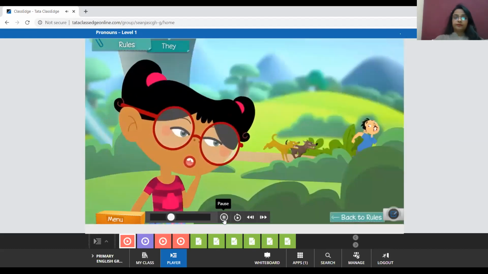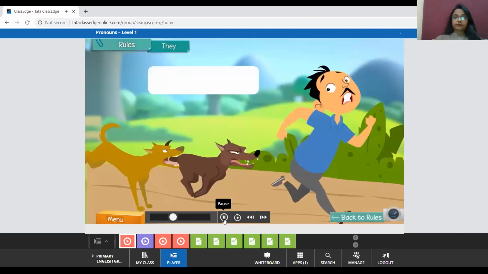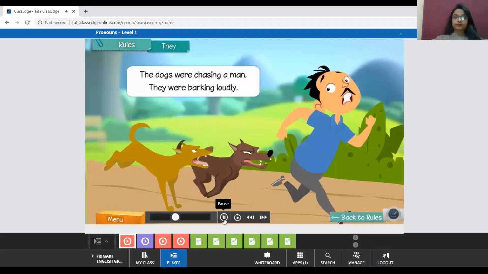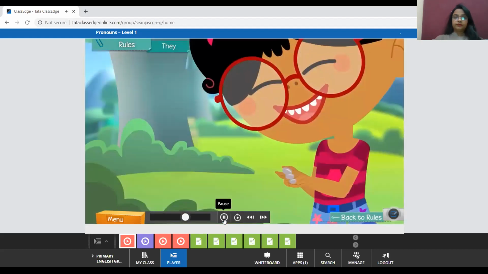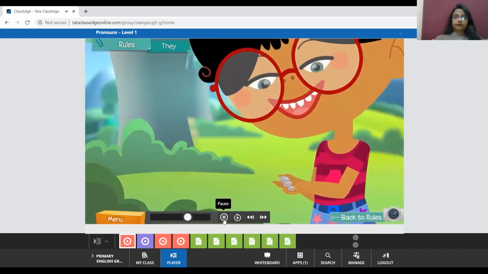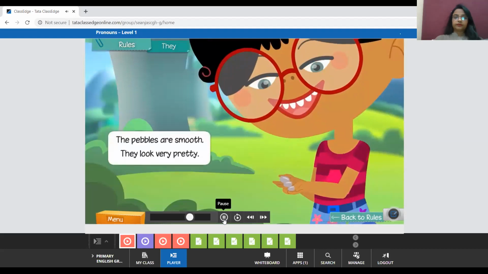Jia heard some dogs barking. The dogs were chasing a man. They were barking loudly. Here we are talking of dogs, not one dog, so we use they in place of the noun dogs. Look, Jia has found some lovely pebbles. The pebbles are smooth. They look very pretty. Here they is used for the noun pebbles. We use they when talking about more than one thing.